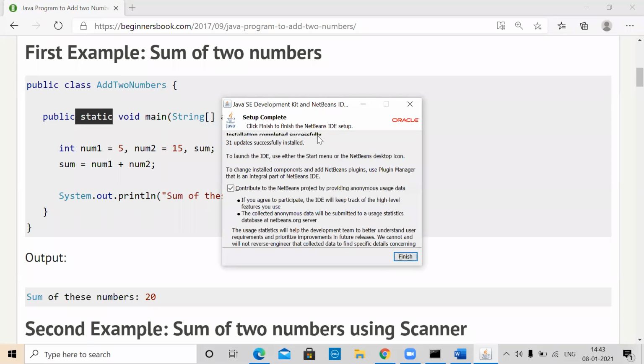So let me go back to this. Setup complete, it is saying. Contribute to something, to launch the IDE, it is saying 31 updates. Several other things it is saying. Let me just simply say finish.